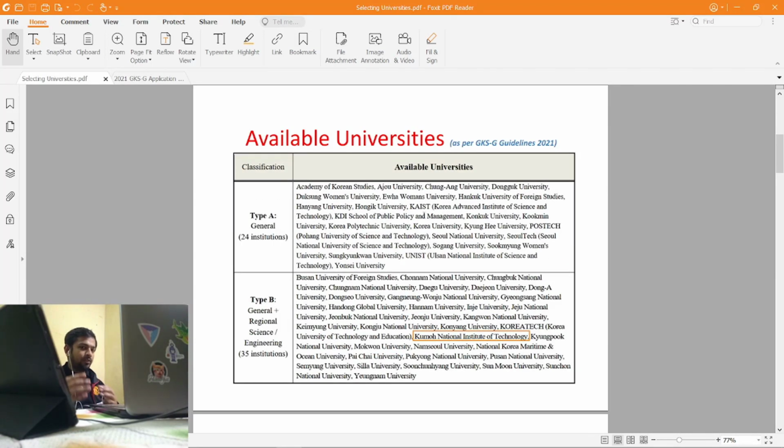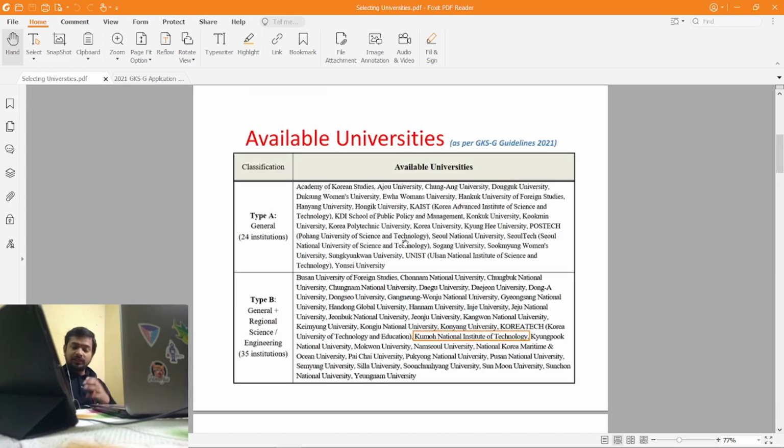Now before going into that, let's see what all universities are available. So if you see the guidelines, you will find two types of universities, that is type A and type B. So type A is kind of a general institution, and type B is general plus regional institutions. Now how they are classified is all about the regions where they are. The universities which are in Seoul or near to Seoul are type A, and the universities which are in different cities of Korea are type B.